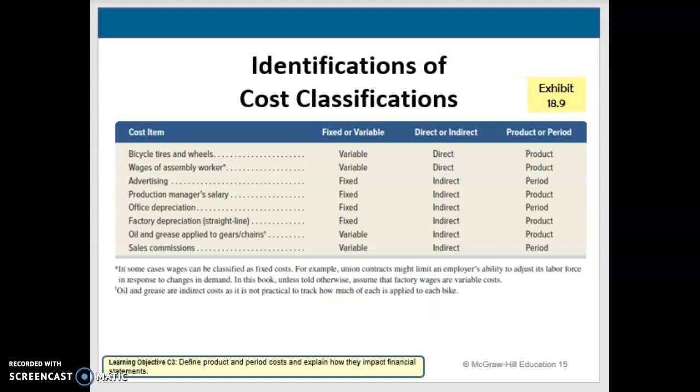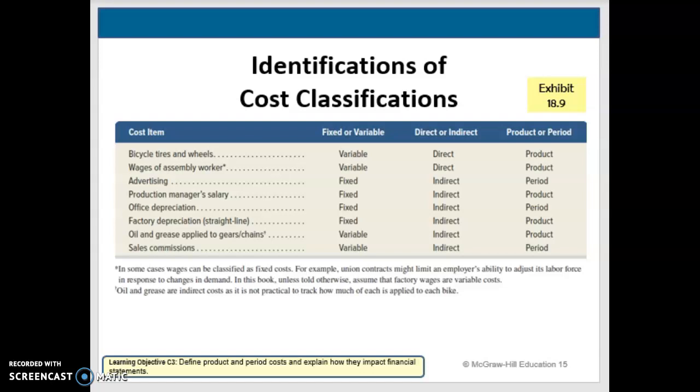When we look at identifying some examples, we can look at the ones they give here. They break it down into fixed or variable, direct or indirect, and then period or product costs. So it's important to understand that they can be classified using any of the combinations here. When we look at factory rent, it's classified as a product cost, but it's fixed because it's the same no matter how many units we produce, but it's indirect with respect to the actual product.